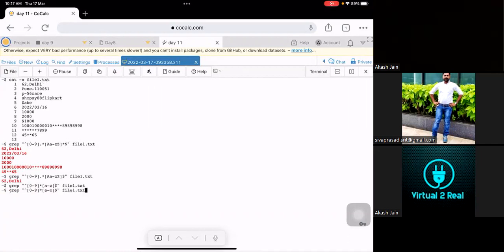You're not seeing any output here. Why? Because it starts with some number, which is fine, but you have given an asterisk after this, which means zero or more occurrences. So you need to give something. Try giving a dot so that it will be one or more occurrences after this. Okay, so this is matched once. This is matching: this is for the six, this is for the two, and then after that Delhi.